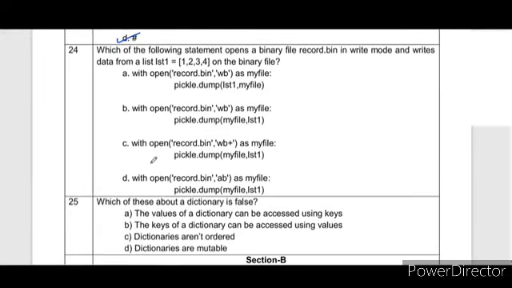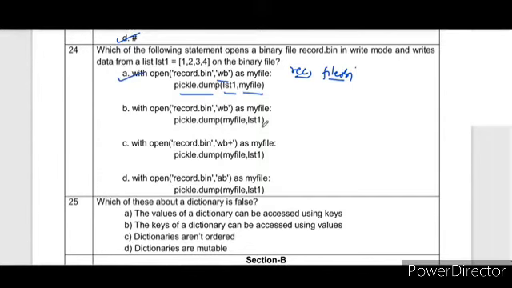Which of the following statements opens a binary file in write mode and writes data from this list to the binary file? Let's see the options one by one. And students, if you get the correct option at the first instance, you can tick and move to the next question. With open, this file is opened in binary mode with wb. pickle.dump will write list1 to my file. So always remember record comma file object. If you remember this kind of syntax, you will quickly find out. So this is the record and this is the file object. So this first option is correct.